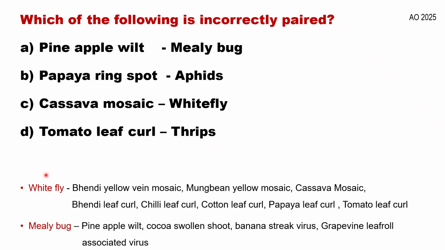I'll repeat again. Wherever you see leaf curl based diseases, they will be related to the whitefly as a vector. And wherever you see mosaic viral diseases, most of them will be spread through aphids. Exceptions are the three important viral diseases: bhendi yellow vein mosaic, mungbean yellow mosaic, and cassava mosaic, which are spread through whitefly as a vector. Then very few viral diseases are spread through mealybug: pineapple wilt, cocoa swollen shoot, banana streak virus, and grapevine leafroll associated virus.